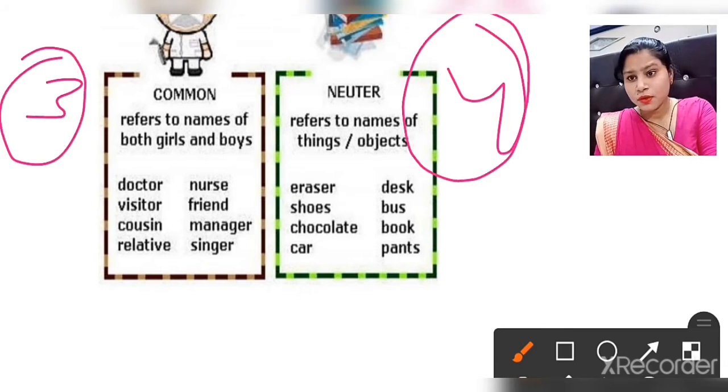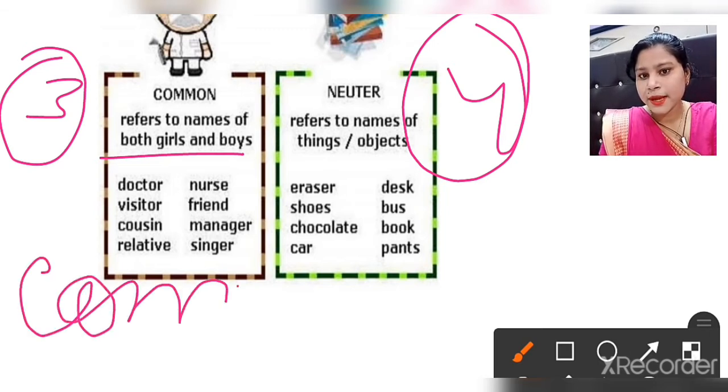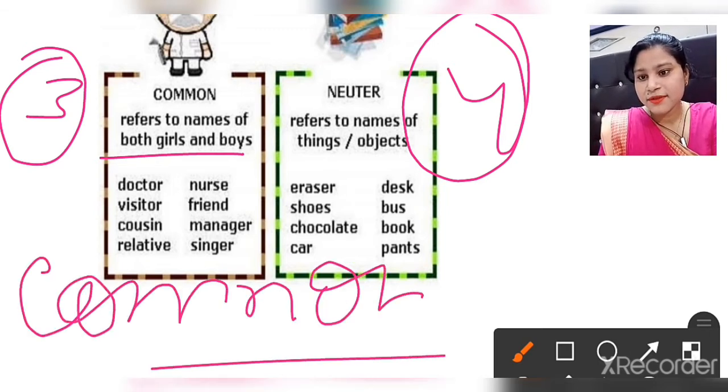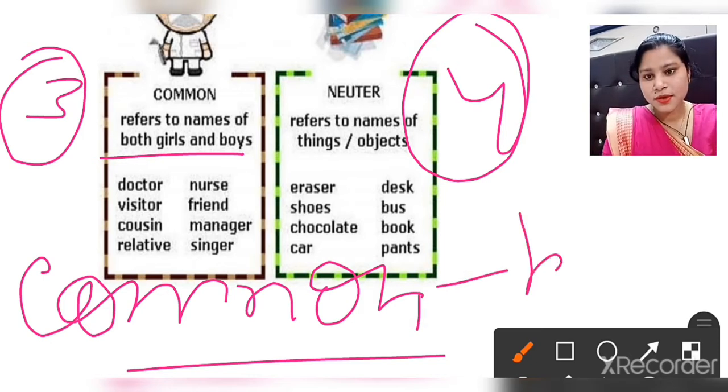Okay, now what is common gender? Common gender refers to the name of both girls and boys. See the word common, COMMON. The word common means general to both, common to both genders.